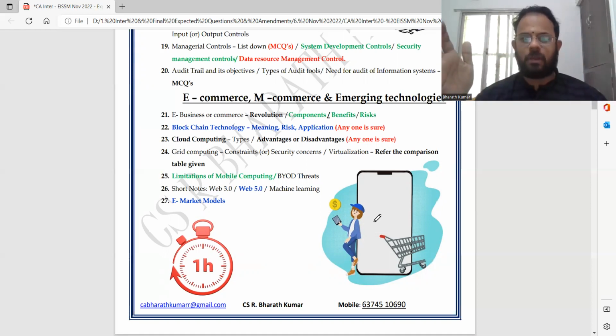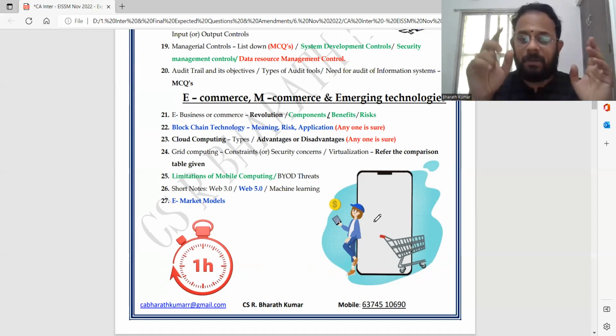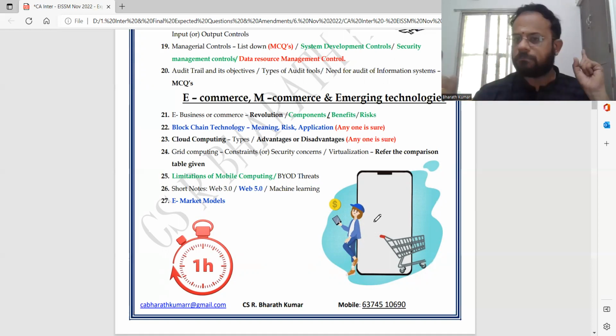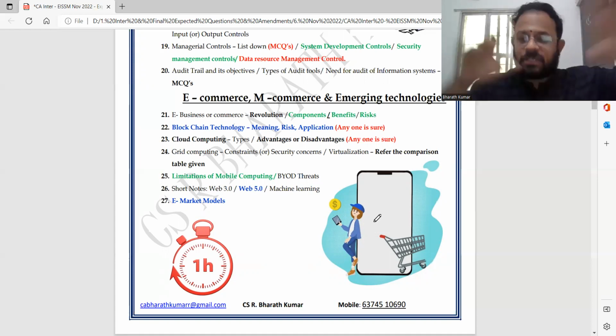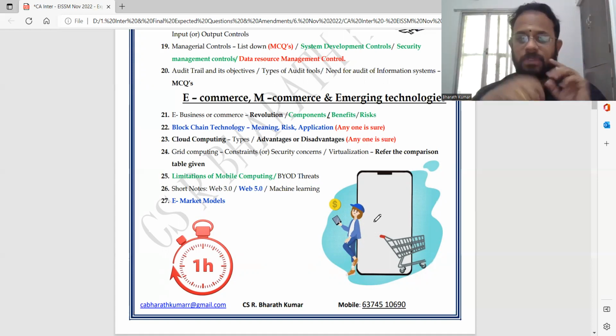What is the revolution of e-commerce? What are the components, benefit, risk? One question can come. We call this the MAD list. So blockchain technology is an amendment. I have given it in blue color, meaning risk and application. Each of them I have asked in one RTP, one MTP, like that they have asked. So any one question can be sure.